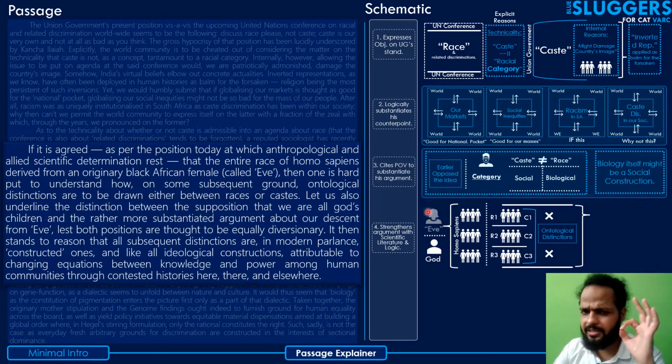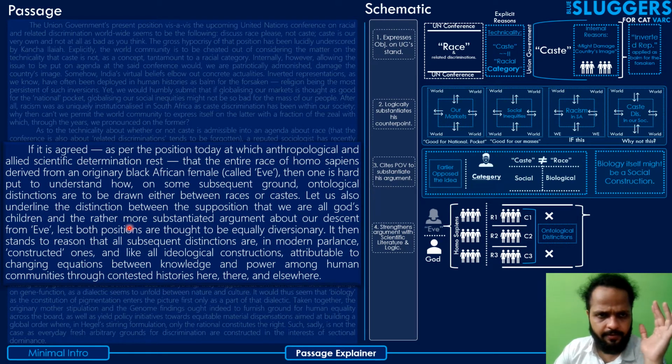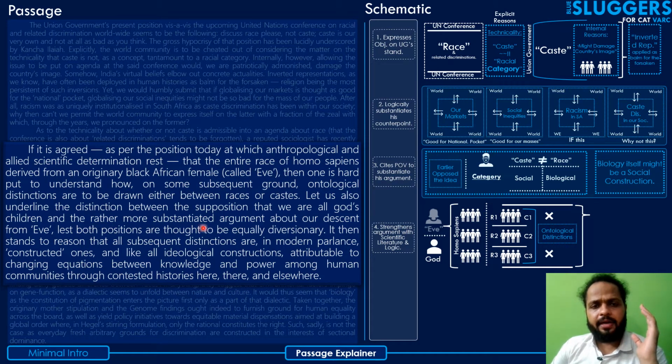So let's draw a distinction between these two, unless of course they happen to be equally diversionary, in which case it is not a problem. That's what he says: let us underline the distinction between the supposition that we are all God's children and the more substantiated argument about our descent from Eve, lest both positions be thought equally diversionary.